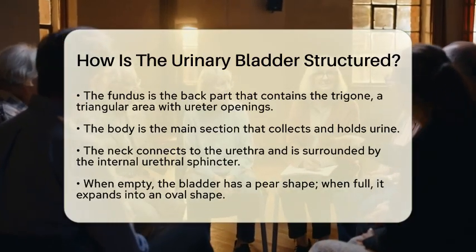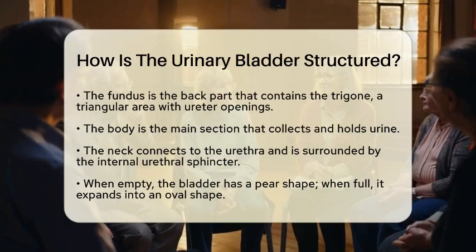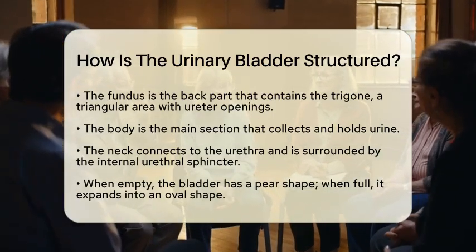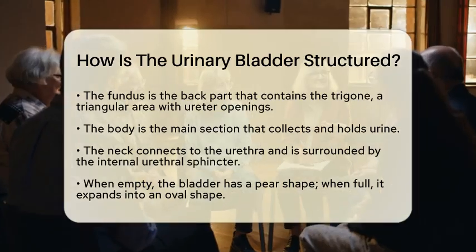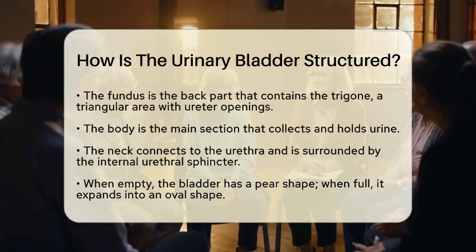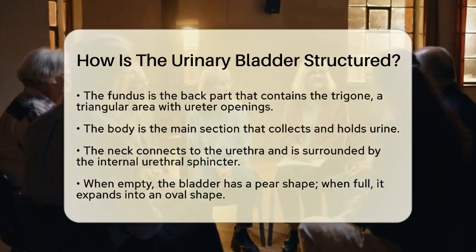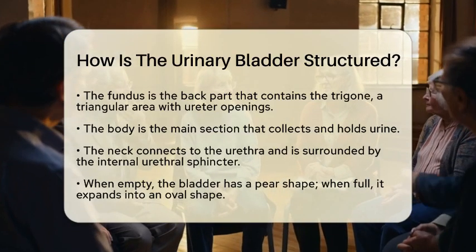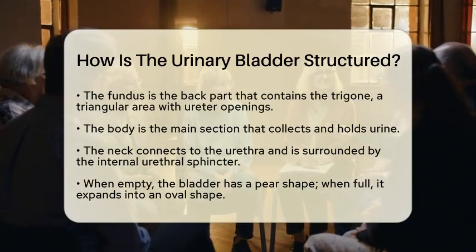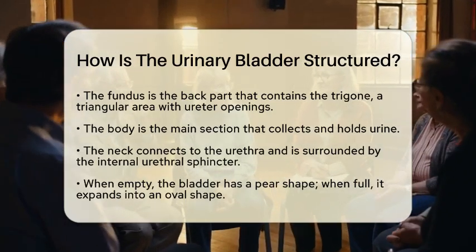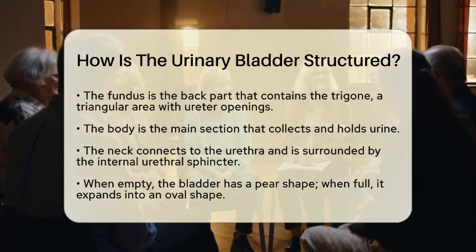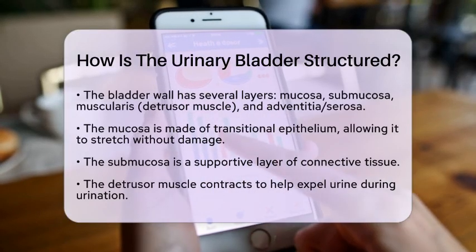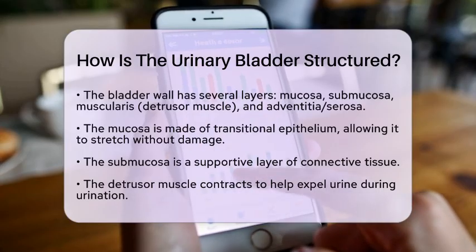When the bladder is empty, it has a pear shape and sits entirely within the pelvic cavity. As it fills with urine, it expands upward into the abdominal cavity, taking on a more oval shape. The bladder wall consists of several layers. The innermost layer is called the mucosa, made of transitional epithelium. This specialized tissue can stretch to accommodate different volumes of urine without being damaged. The trigone area has a smooth mucosa that is distinct from the rest of the bladder.